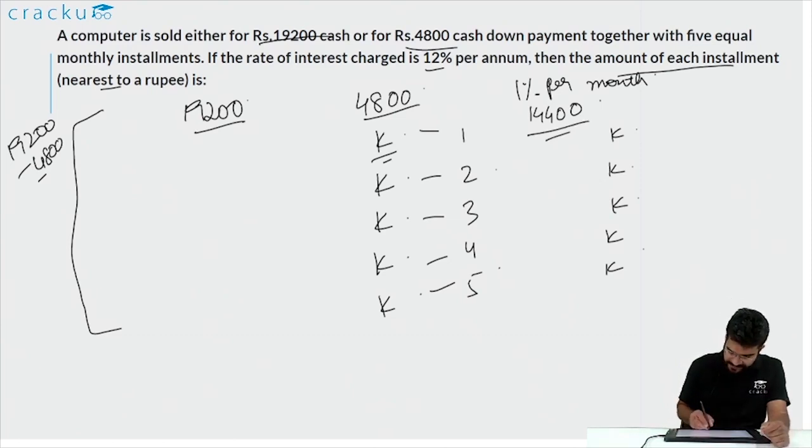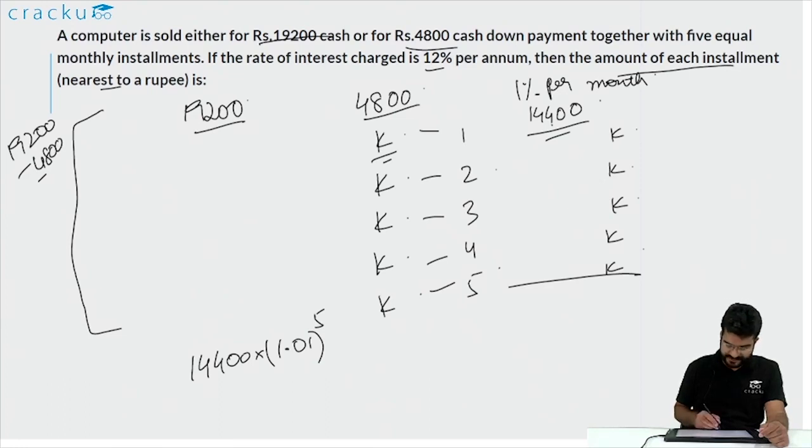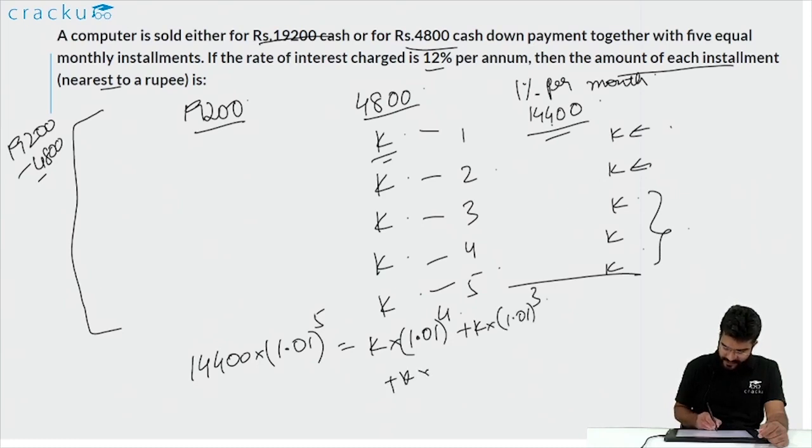So if you look at it, at the end of 5 months, 14,400 would grow to 14,400 into 1.01 to the power 5. This is the amount at the end of 5 months, and it is equal to K into 1.01 to the power 4. This is from the first month. From the second month, there are only 3 months remaining, so it will be plus K into 1.01 to the power 3, plus K into 1.01 to the power 2, plus K into 1.01, and the last K, there is no time period, he basically pays it back at the end of 5 months, so it will be plus K.